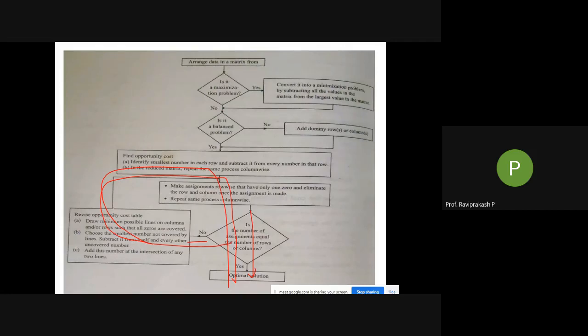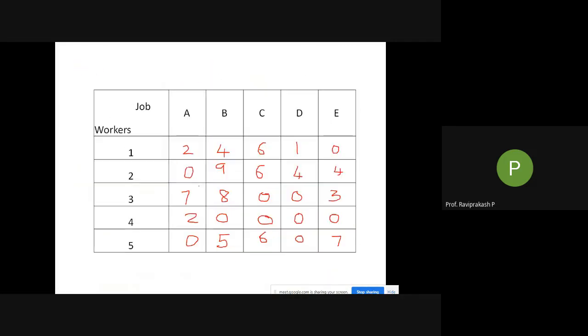So what we need to do? We need to go back again to this point. That means again check for rows and columns like how we did earlier. I'll go back, I'll teach you again. So again, row wise go. Is there a 0 here? Yes, there is only 1 0. I'll mark that 0 in a square, and I'll cross off this particular column.